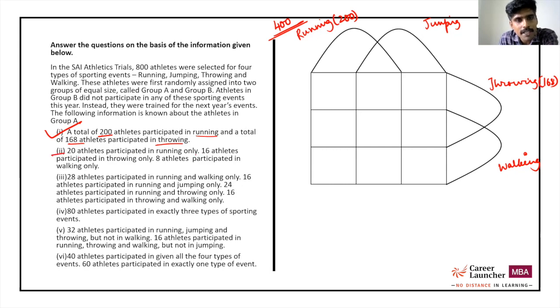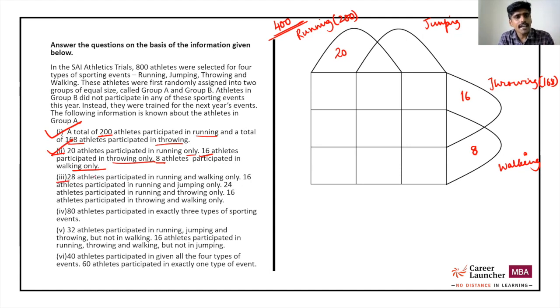20 athletes participated in running only. Okay, excellent. Running only is this area, 20. 16 athletes participated in throwing only. 8 athletes participated in walking only. Only walking, no other activity or no other sport.